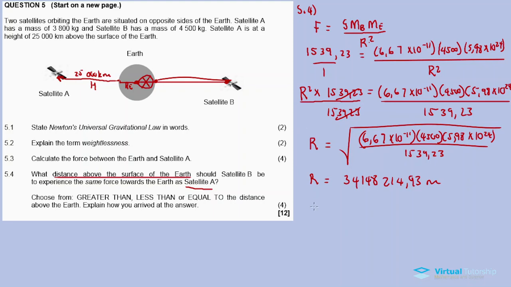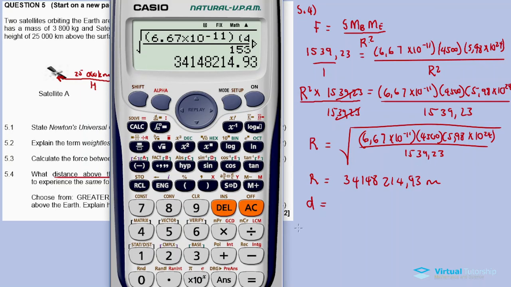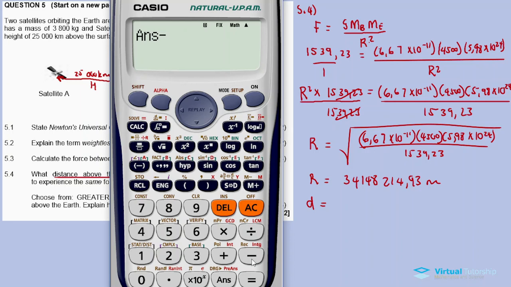So now in order to calculate the distance above the surface of the Earth, we take this value and subtract the radius of the planet Earth. Looking at the table of physical quantities, the radius of the Earth is 6.38 times 10 to exponent 6.